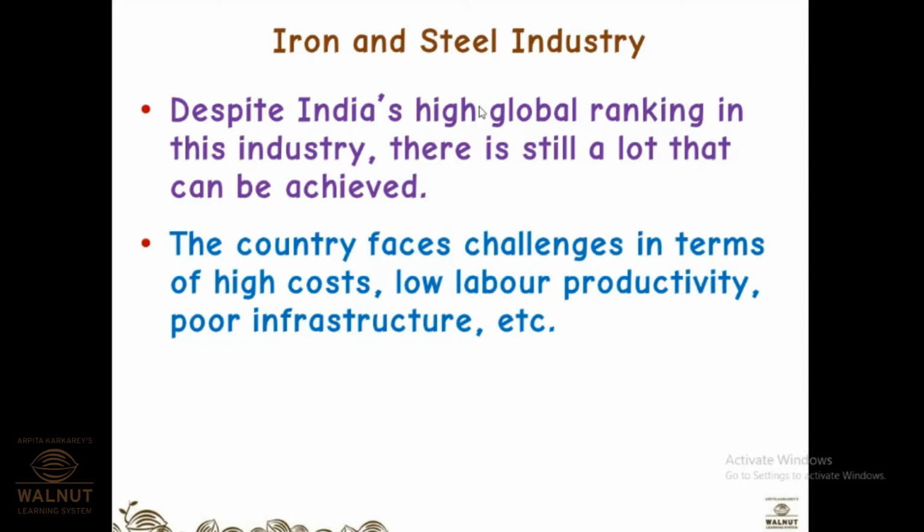So what happens? Even if the worker is willing to work at times, there are these kinds of problems. That's why it leads to low labor productivity, because labor is ready to work, but ultimately they are not able to produce that much because the outside conditions, that is the power cuts, are not allowing them to do that.